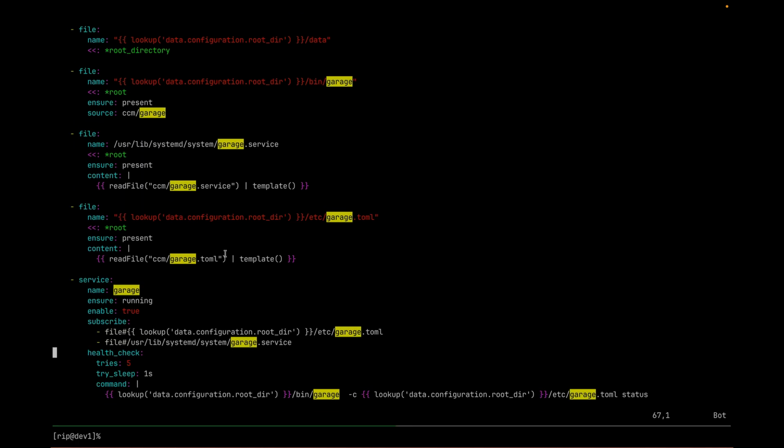And finally I start the service, which will restart if any of these two files have changed, and it has a health check command where it runs garage status. It will only consider the service to have started successfully when the status command passes, and we'll give it 5 times to try.